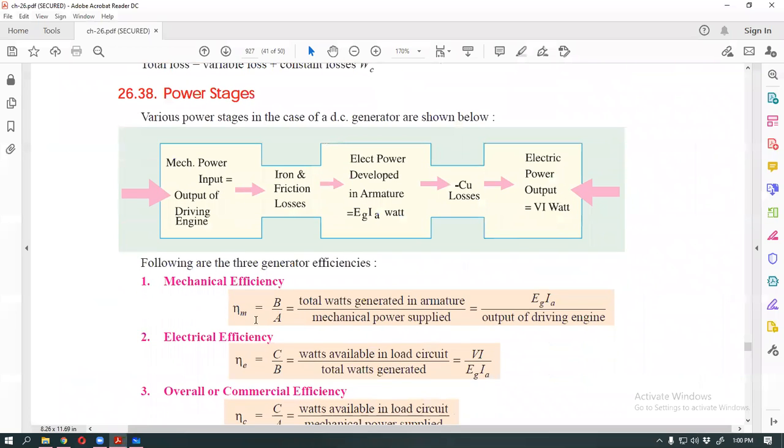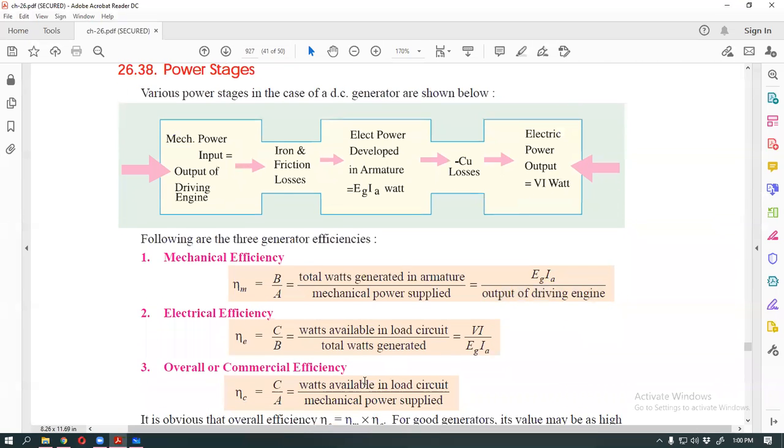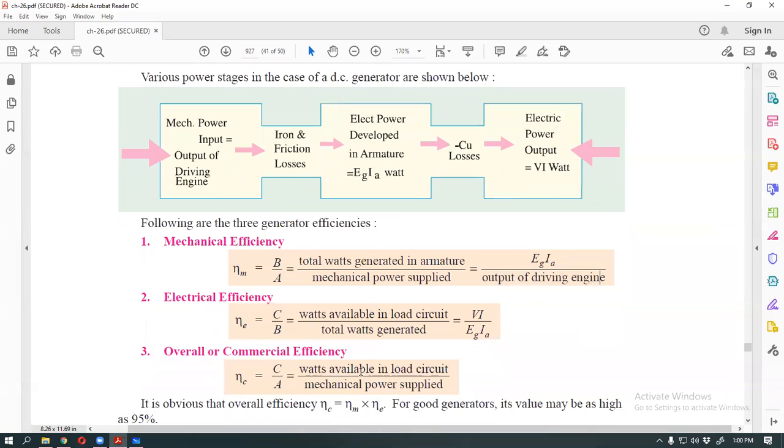So this is the mechanical efficiency. The mechanical power supplied means the output of the driving engine, which means BHP into 746. And this is the electrical efficiency, C by B. C by B means VI by EG I. And this is the overall or commercial efficiency, C by A. Clear? All are clear?